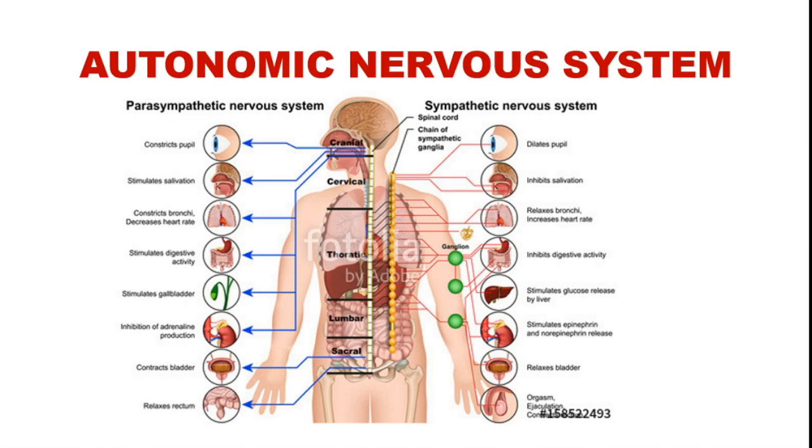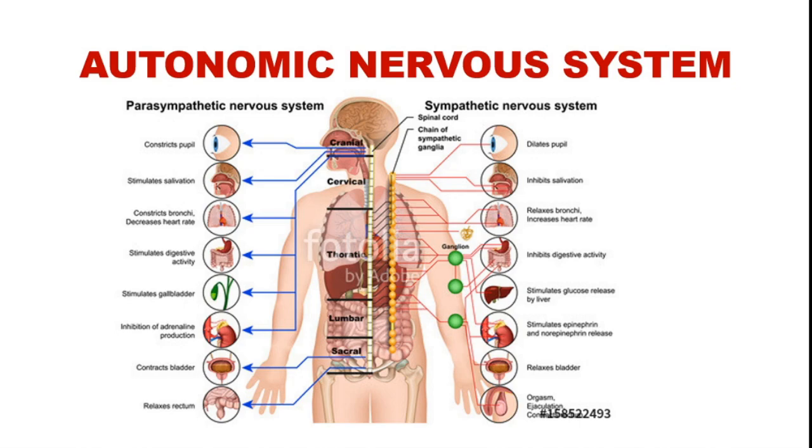Now the autonomic nervous system. It consists of a pair of chains of ganglia, which means a mass of cyton of nerve cells, and nerves found on either side of the spinal cord. Here in the diagram you can see nerves which are present on either side of the spinal cord. This system acts largely unconsciously and regulates the involuntary activity of our internal organs like heart rate, blood pressure, respiratory rate, pupillary responses, etc. Now you see the diagram here.